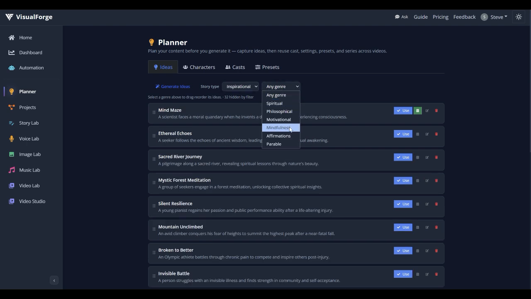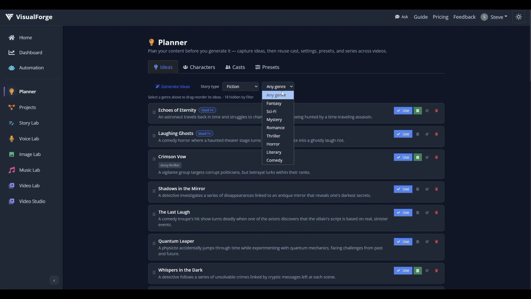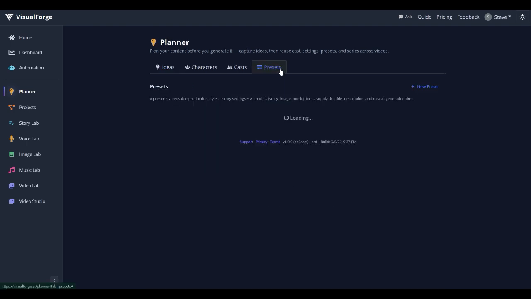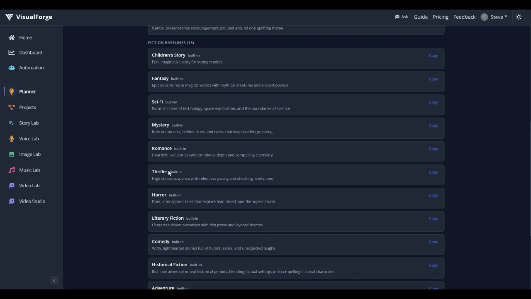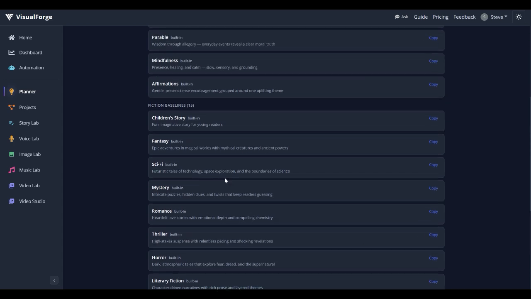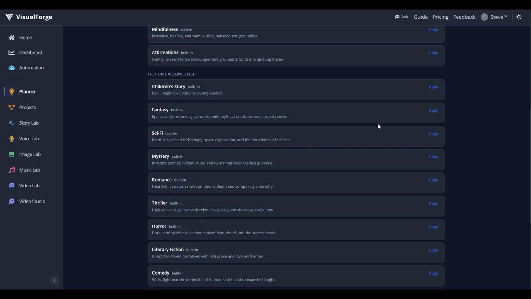I don't know, maybe I just assumed it was working like this, but if I were to select fiction and then thriller, then there should be these baseline presets. Here's a thriller one, so I just assumed, oh yeah, but this isn't one because I can't view this either. I'm gonna make something because I gotta audit these and make sure they make sense, because this should have all